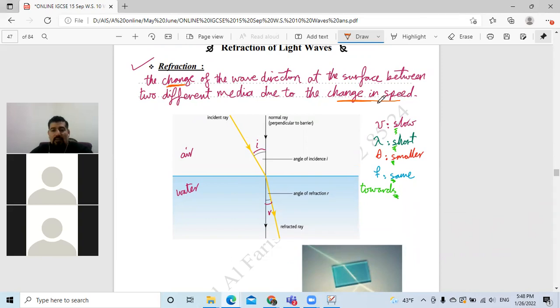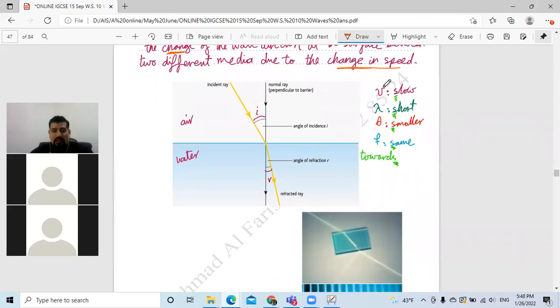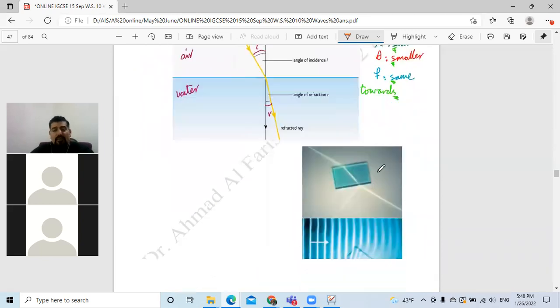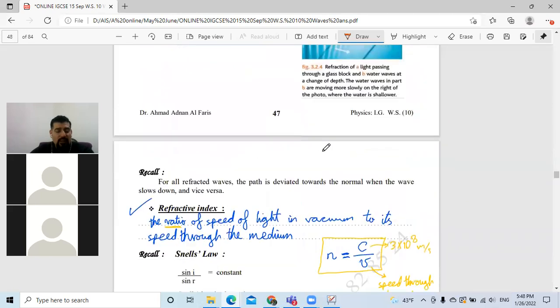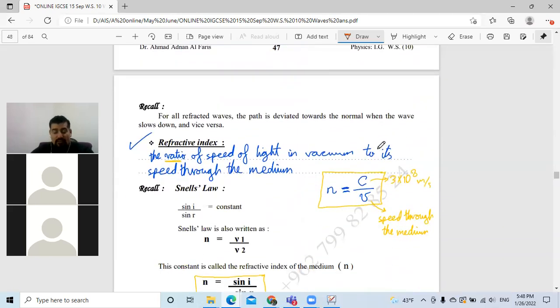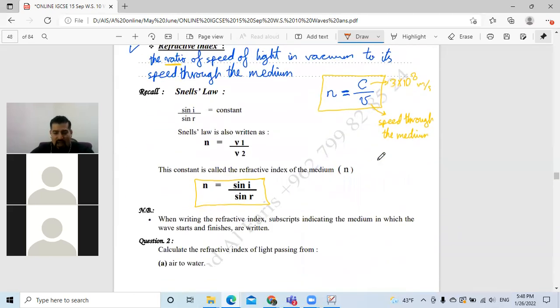Okay. Due to the change in the speed, and that we use the 6 S's I told you about. In shallow water, the speed is slow, the wavelength is short, the angle is small, and the frequency remains the same, but the direction bends towards the normal. Okay, and we drew how the light changes direction as it travels from one medium to another.